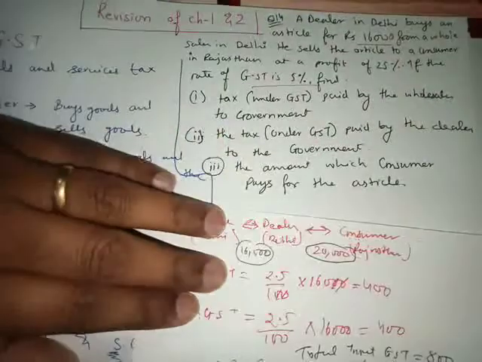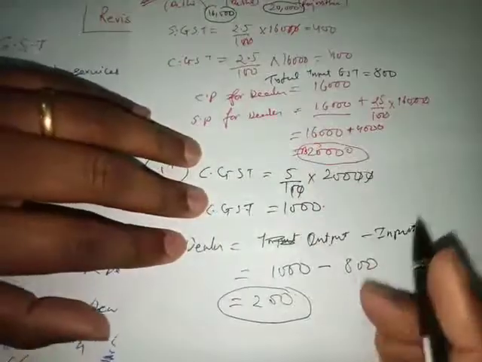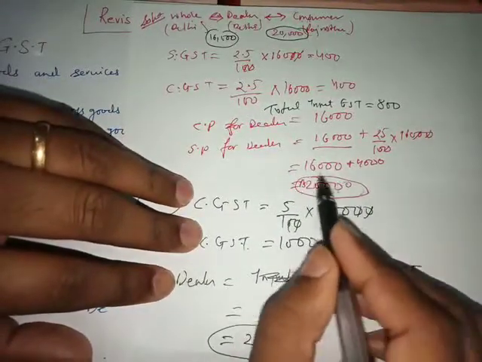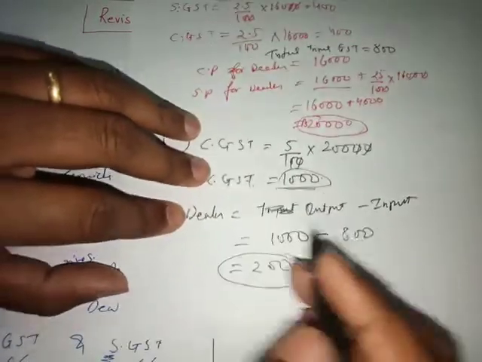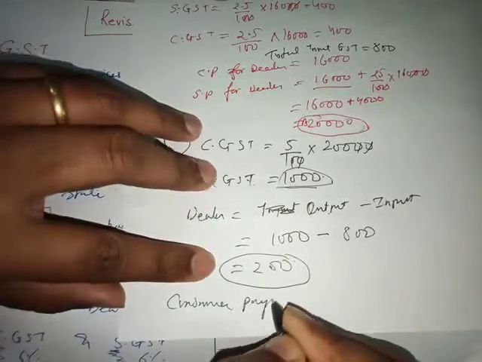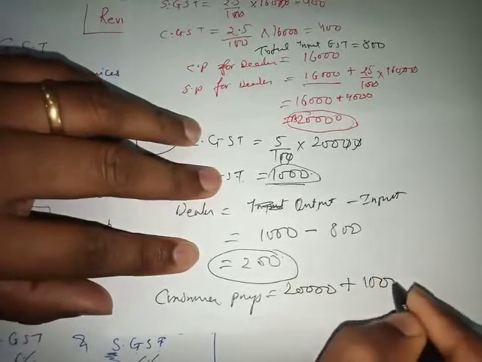Okay, what is the last part? The amount which the consumer pays for the article. Now just remember, the amount the consumer would have to pay is 20,000, but he is paying 1,000 more rupees. So consumer pays 20,000 plus 1,000 for GST.